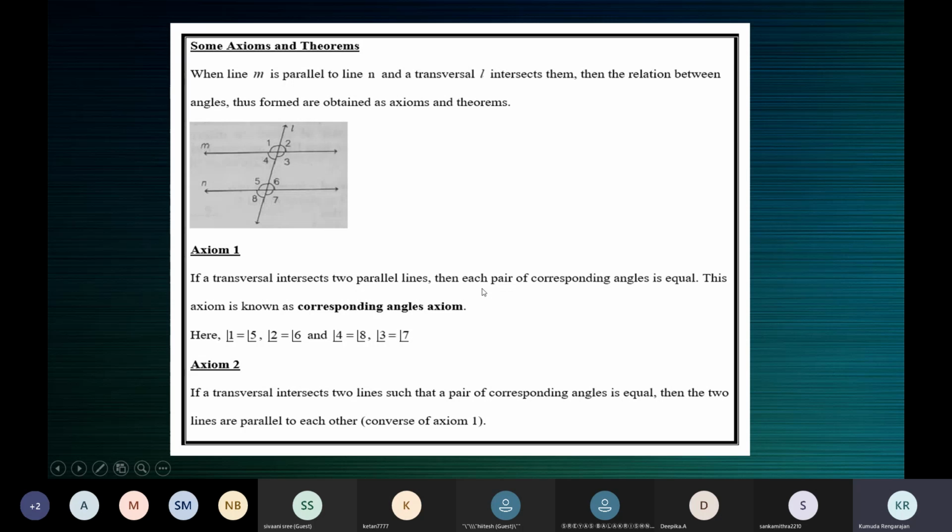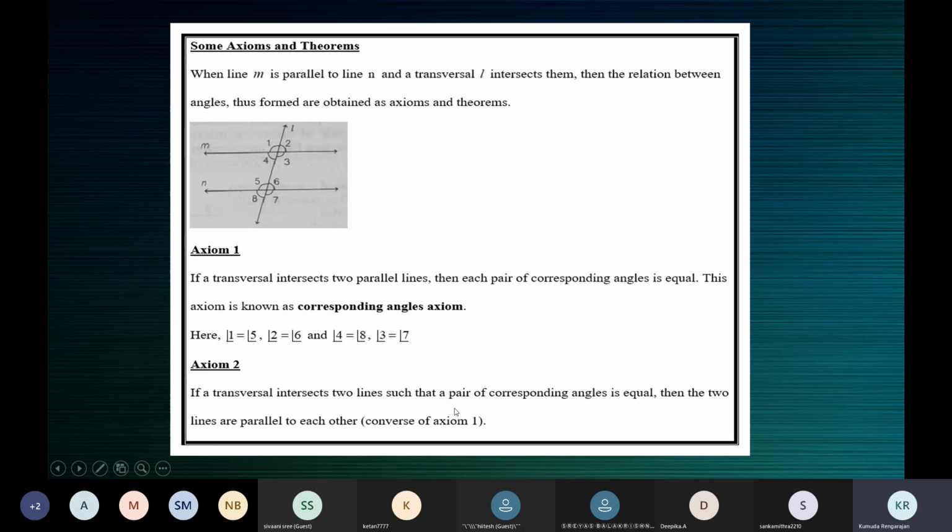See here, in the corresponding angles axiom, you will be given two parallel lines. So you don't want this. You want to prove here. Now you are in a situation where you have to show that two lines are parallel to each other. So who will help you? The converse of corresponding angles axiom will help you. Why? Because if at all you can show that a pair of corresponding angles is equal, then the two lines are parallel to each other.